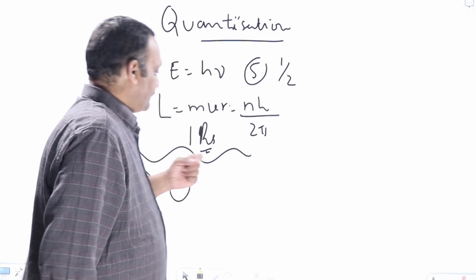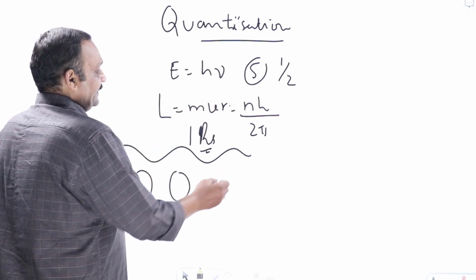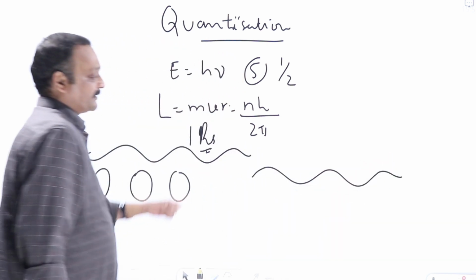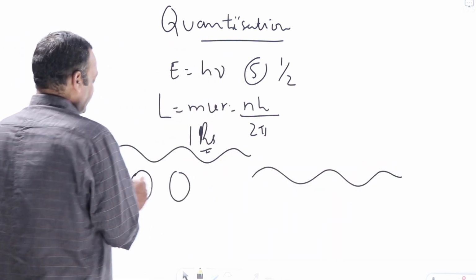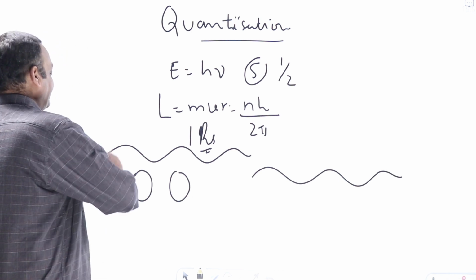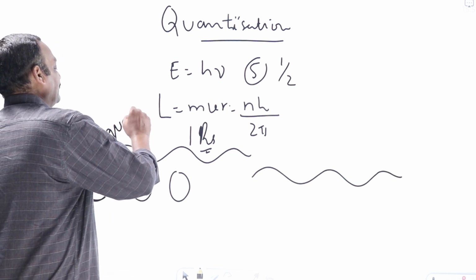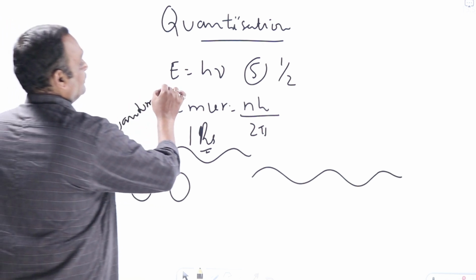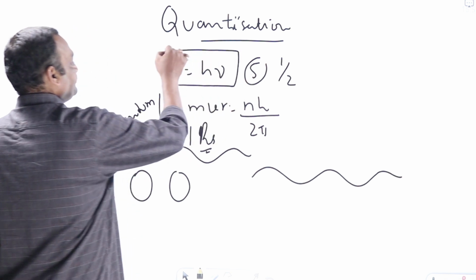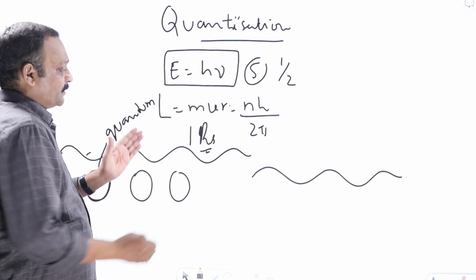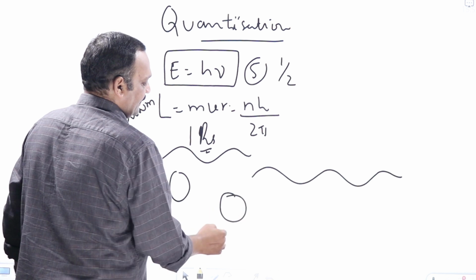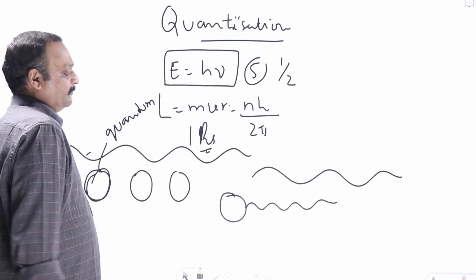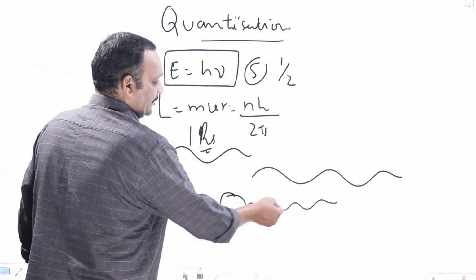In Max Planck's quantum theory, he said that light is not emitted in the form of a wave. Energy is not coming out of the source continuously, but in the form of tiny packets. In Latin it is known as quanta. One packet is called one quantum, and the energy of each quantum is equal to h nu. Earlier, people thought a source of light emits energy continuously. Now quantum theory says no, it cannot emit energy continuously.